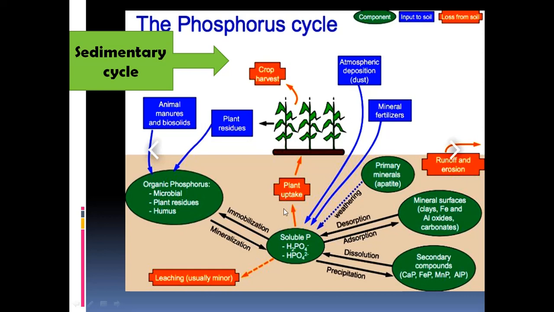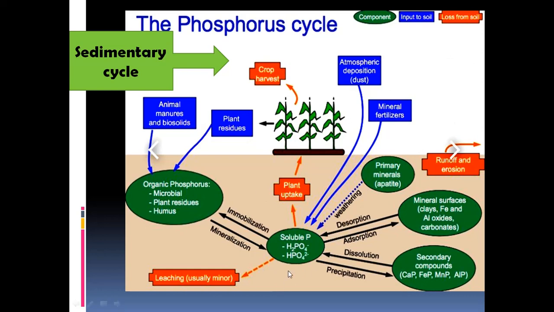Similarly, mineral fertilizers used in agricultural fields, rainwater in dissolved form percolating into the soil, and even atmospheric deposition, that is dust settling down into the soil, make phosphates available in the soil.